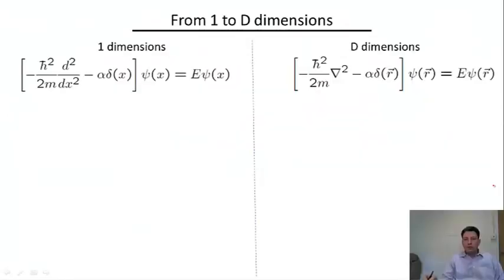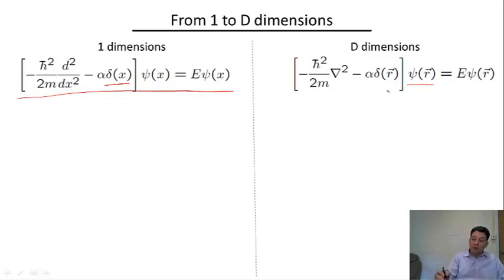Now let me prove the statements I just made, and the solution is going to follow very closely, as I already mentioned, the solution that we had in one dimension, which started from the Schrödinger equation for the delta potential. So now, of course, we have to deal with this Schrödinger equation in higher dimension, where the wave function is now a function of a vector r, and the kinetic energy now involves this Laplacian in contrast to this derivative over x.